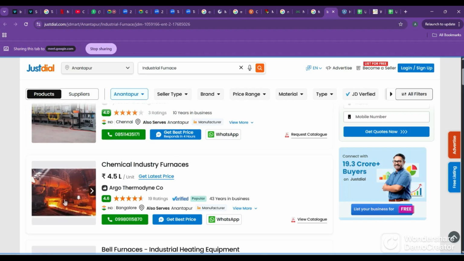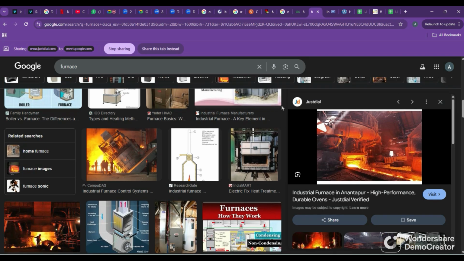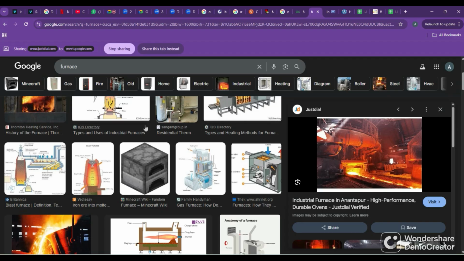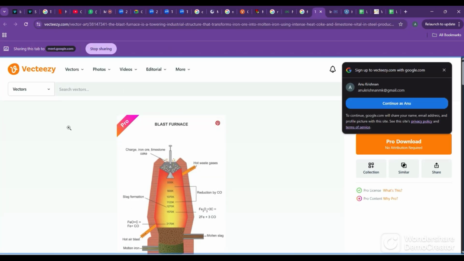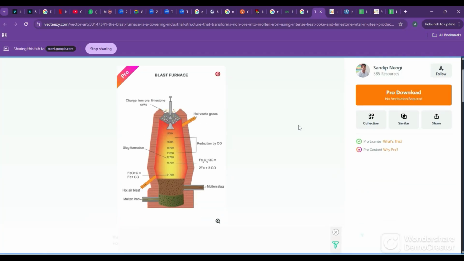People work here, and inside here we will have the furnace. Industrial furnaces are very, very huge, but this way we can't explain what is going on, so we learn it in the form of schematic diagrams like this.